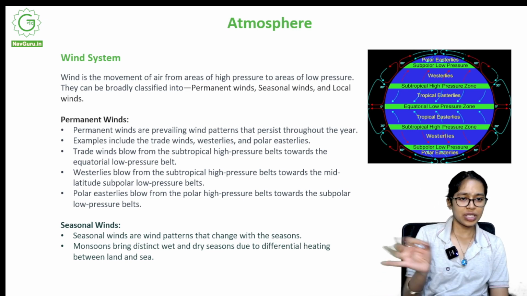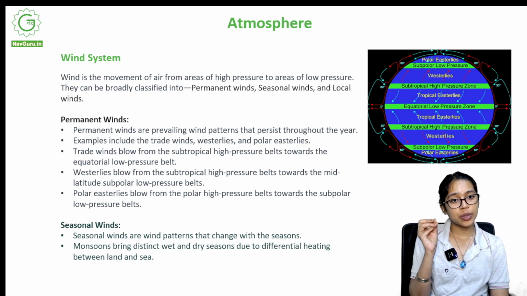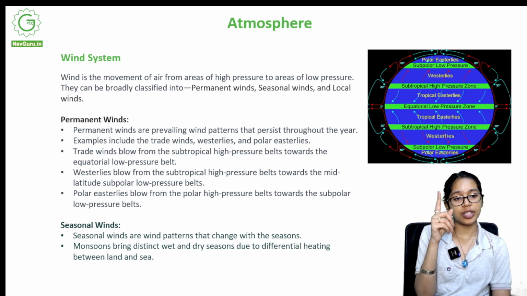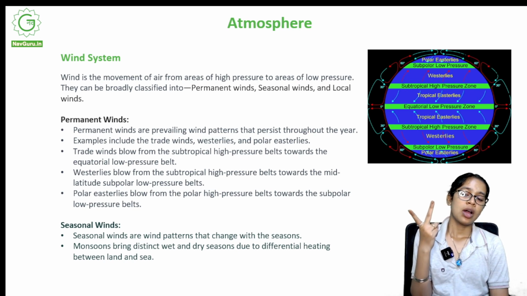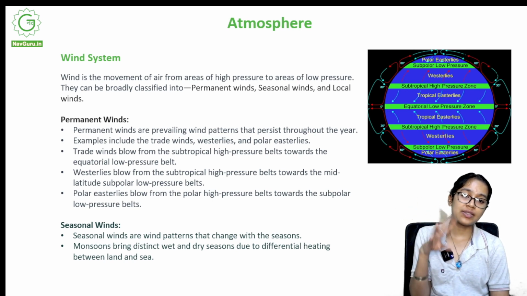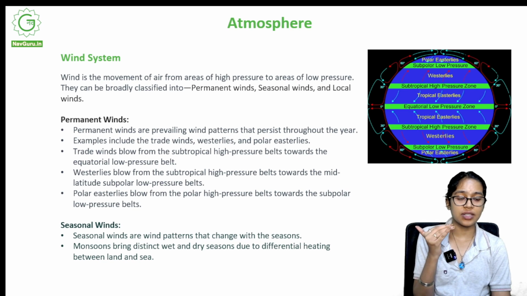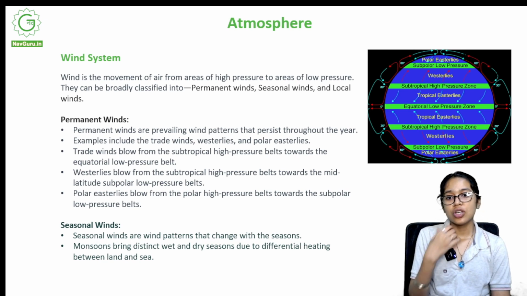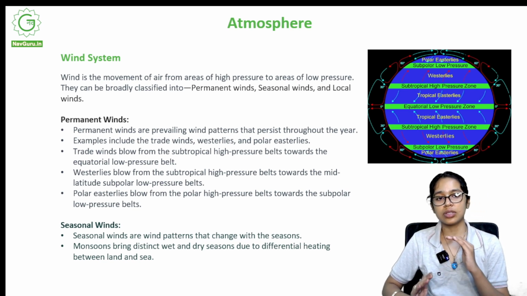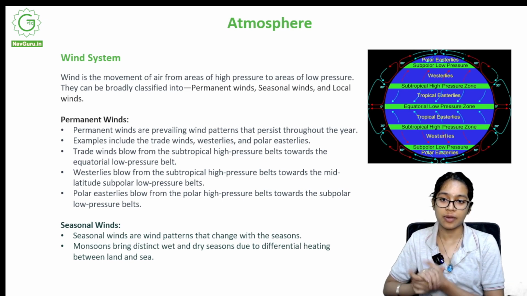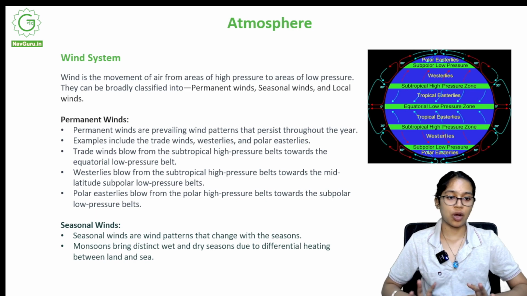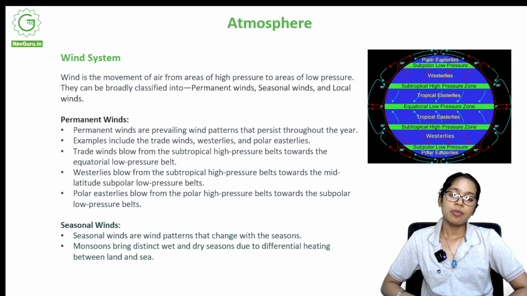So, we shall not be going very deep into it, but as you can see in this diagram, the winds and the pressure zones and pressure belts are very connected. And there are easterlies, westerlies, tropical easterlies, and polar easterlies. We do not go into it right now because that's not something we should be concerned with, but we basically discuss broadly what these are. Let's go ahead. Permanent winds.